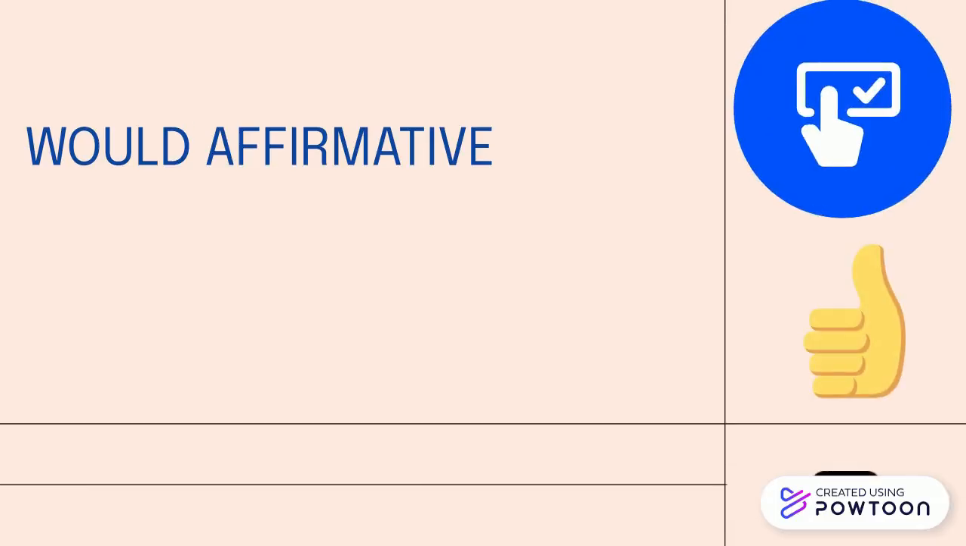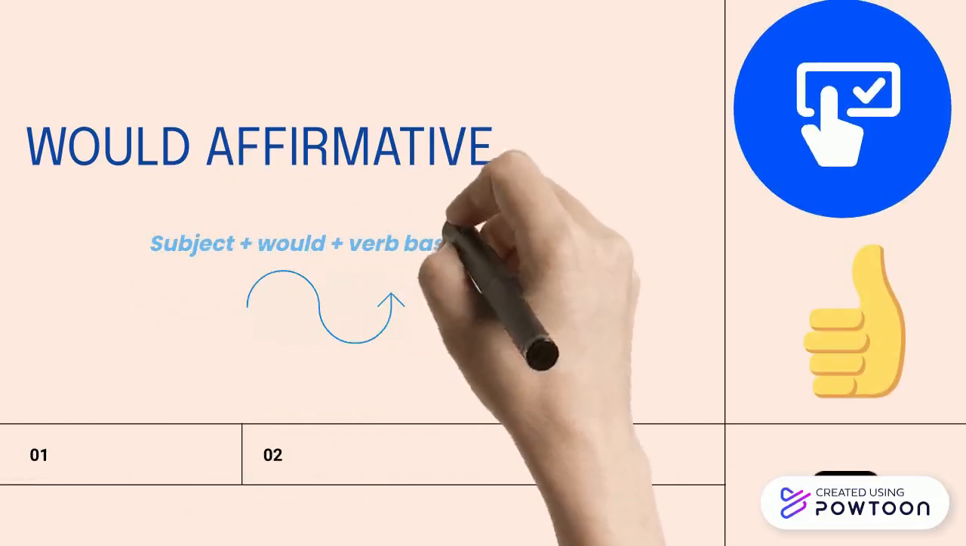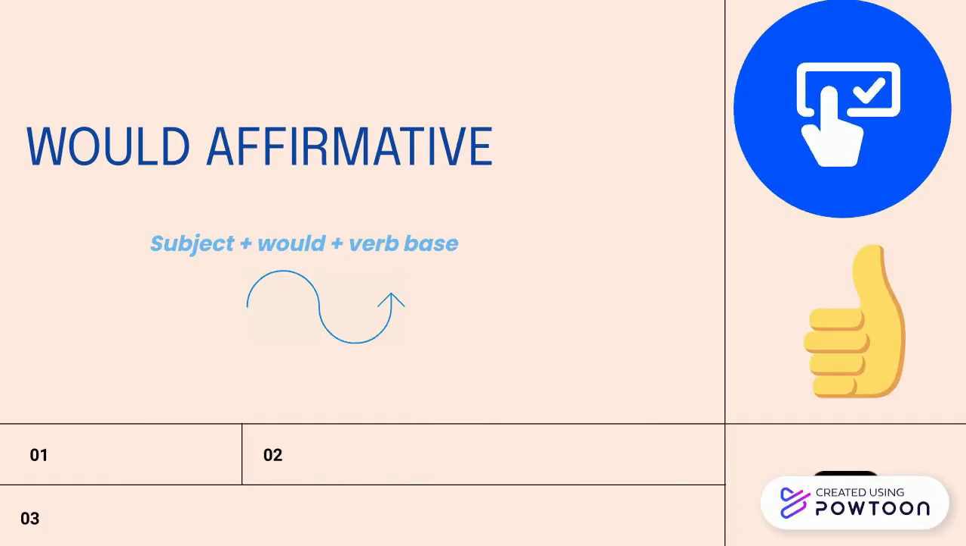Would affirmative. The structure is subject, would, and base verb. For example, 1. She would test the circuits every day. 2. We would work on automation projects in the lab.